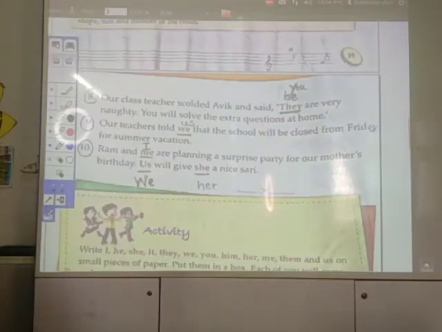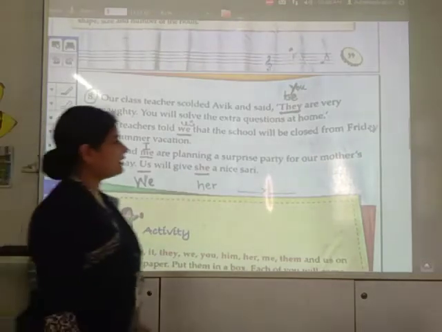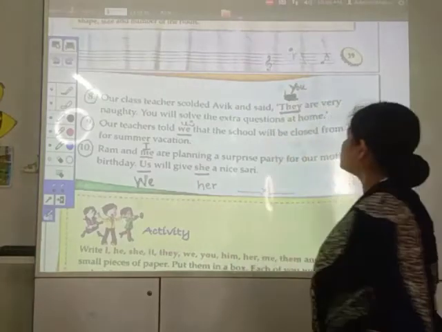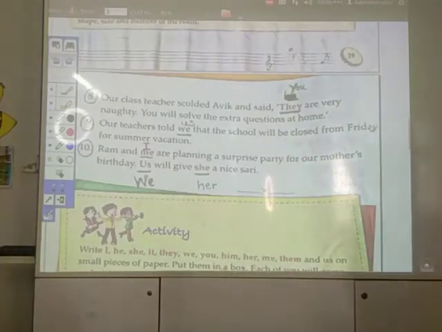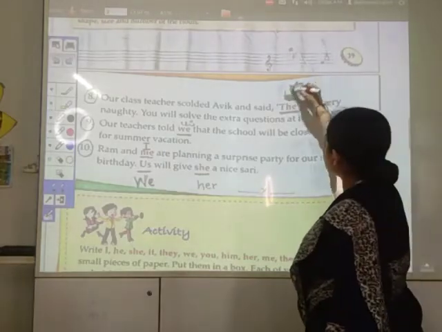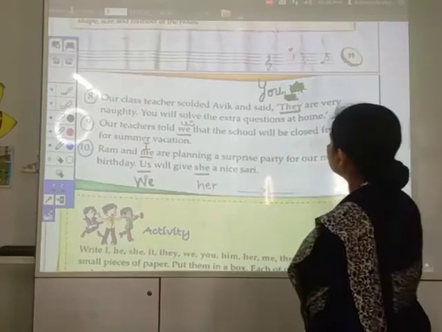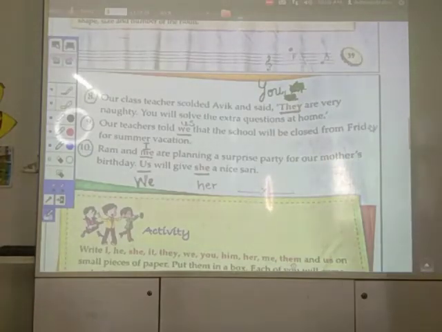Number 8. Our class teacher scolded Avik and said, Class teacher ने Avik को scold किया, डांटा और बोला, they are very naughty. Here, what you will write? You. You are very naughty. You will solve the extra questions at home.